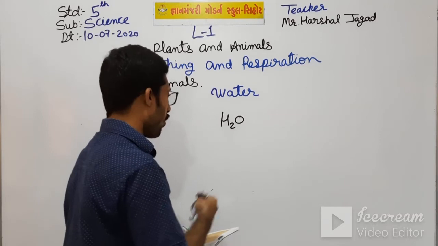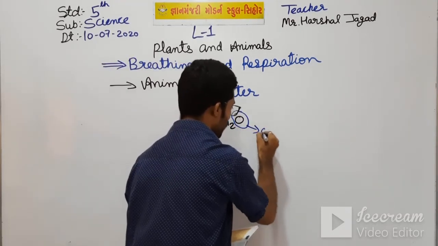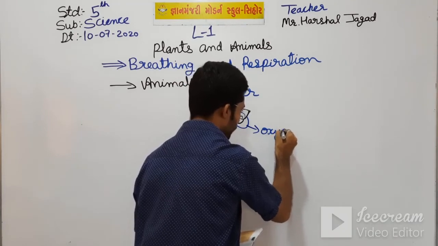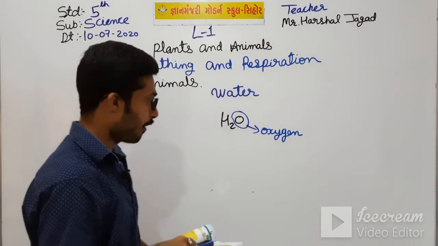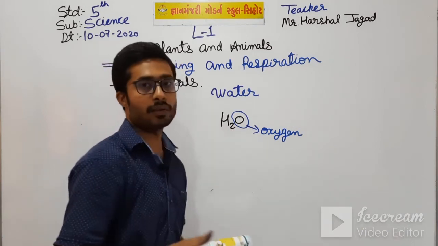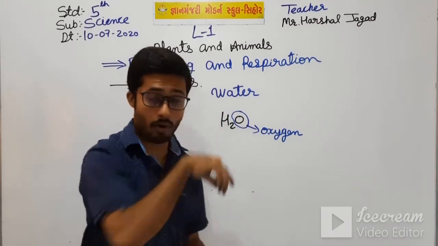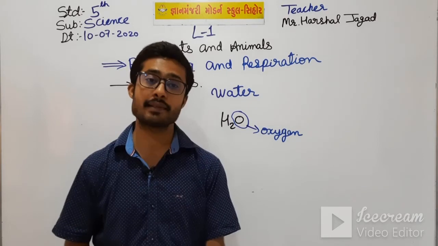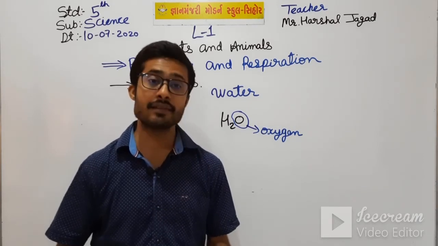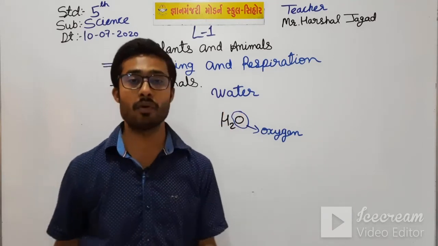Here O means oxygen. So from water, H2O, they take oxygen. The aquatic animals live in water and take oxygen that is dissolved in water, means they take oxygen from H2O,